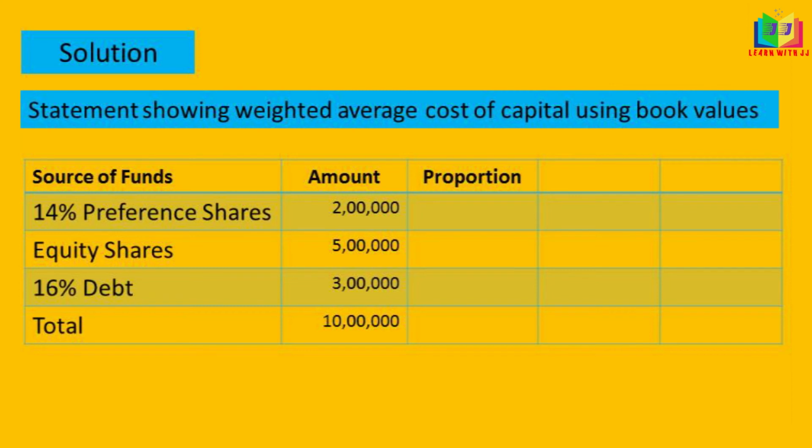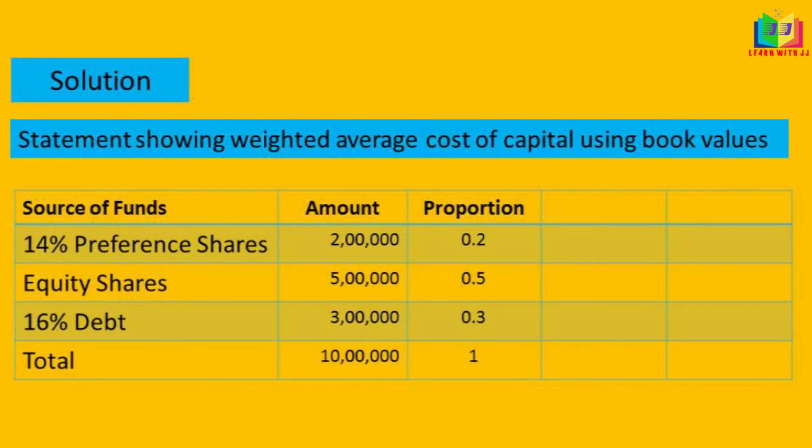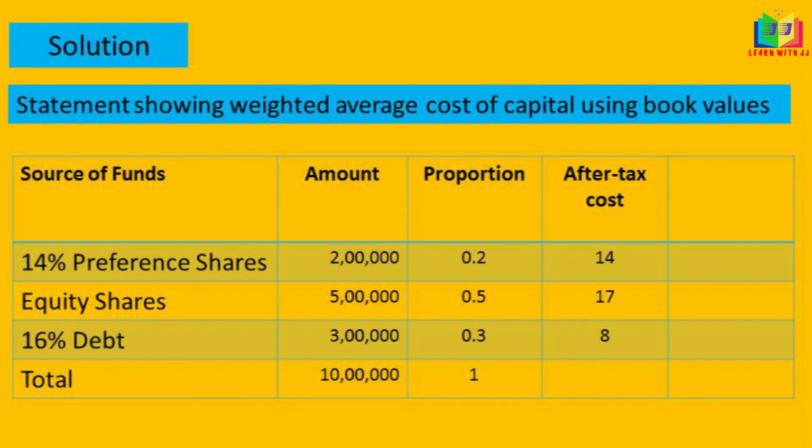This is the format we'll start doing now. We have written the amount, and now we have to find out the proportion of it. The total is 10 lakh. So 2 lakh divided by 10 lakh gives 0.2 for preference share, 5 lakh divided by 10 lakh gives 0.5 for equity shares, and 3 lakh divided by 10 lakh gives 0.3 for debt. Next we write the after tax cost.